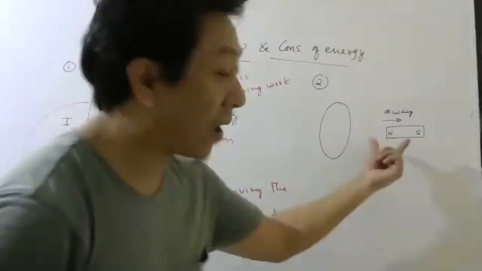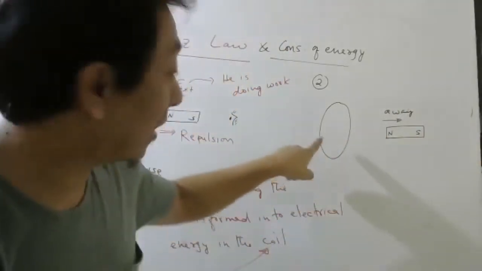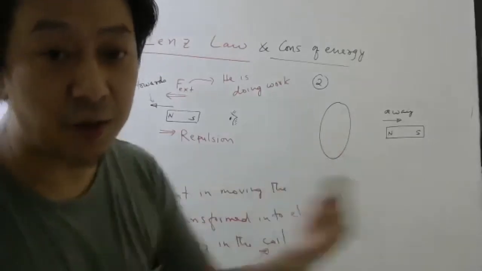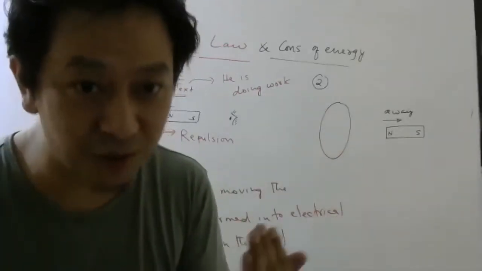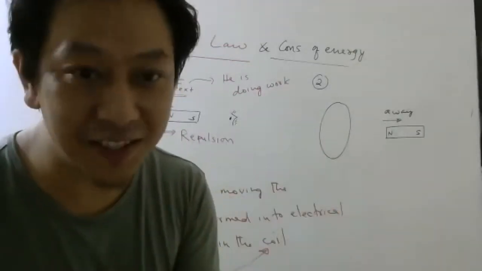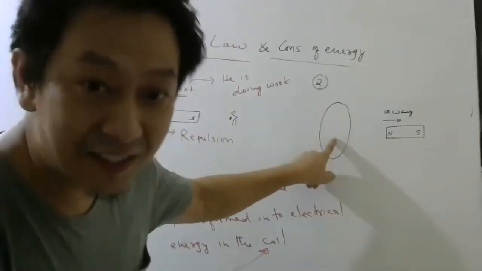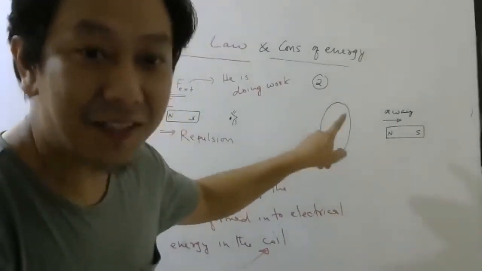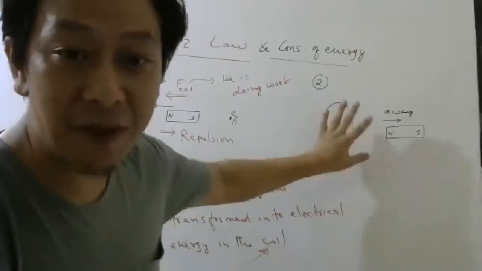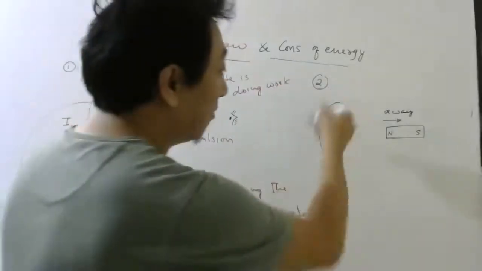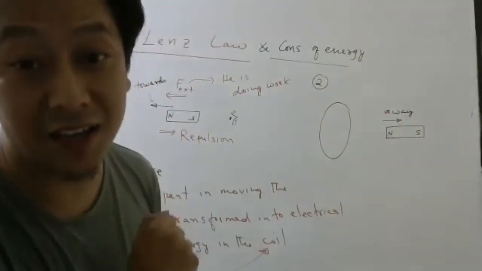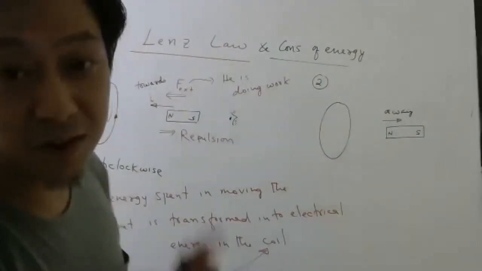Now, when you move the magnet away, then also the magnetic field here will change. Whether you bring the magnet close or far, the magnetic field will change. So the magnetic flux will change. Faraday will say EMF will be induced. So current will be flowing. But in what direction? That is given by Lenz's law.